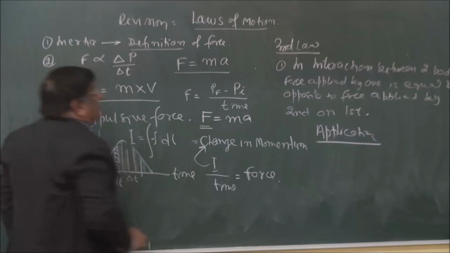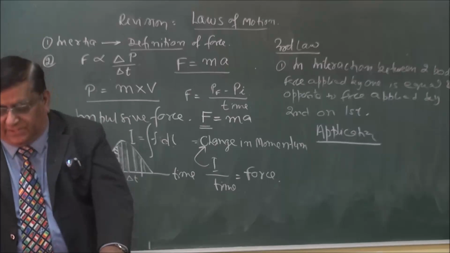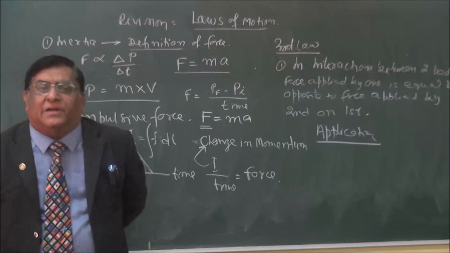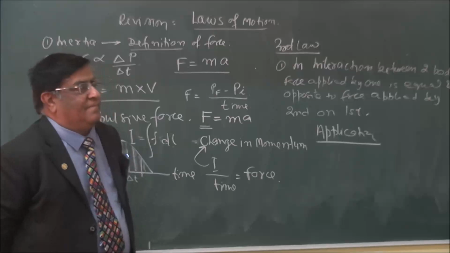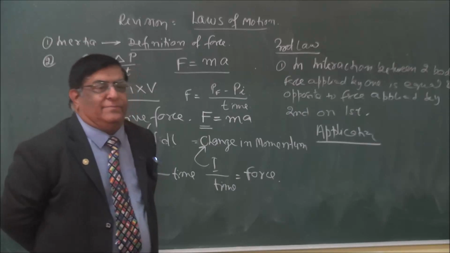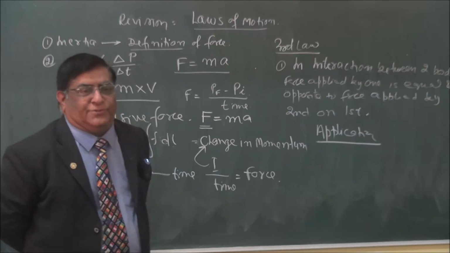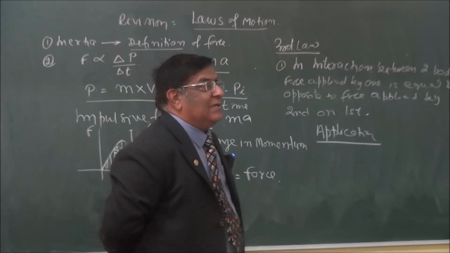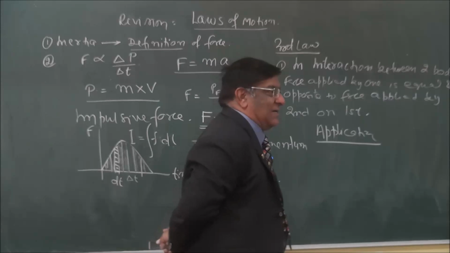And this force should be an unbalanced force, or net force. So this is how the body moves. Another thing: internal force and external force. In a system of particles, so many things are there. Any member in that body applying force on another member of that body is known as internal force. In a system, one member applying force on the other is internal force. I am sitting in a car.